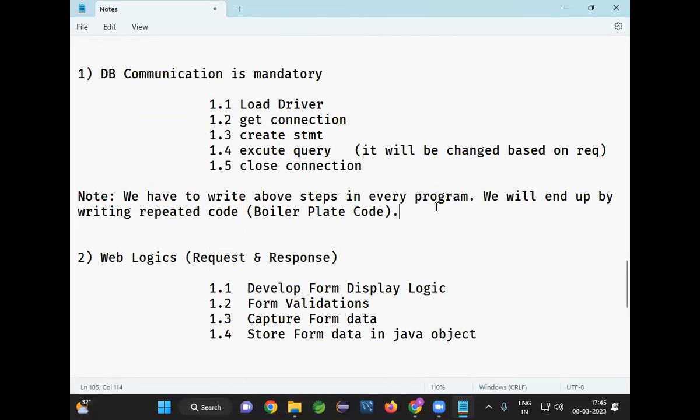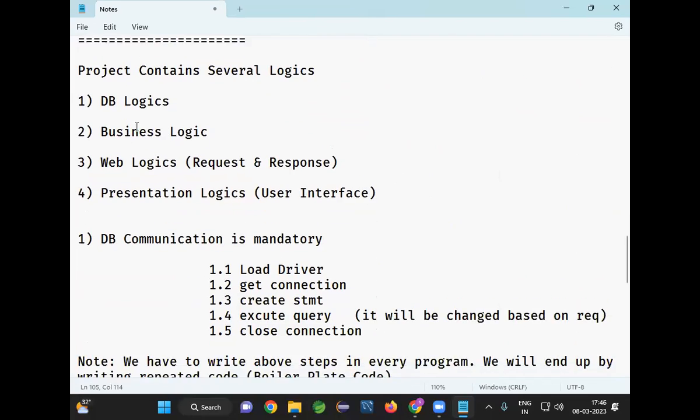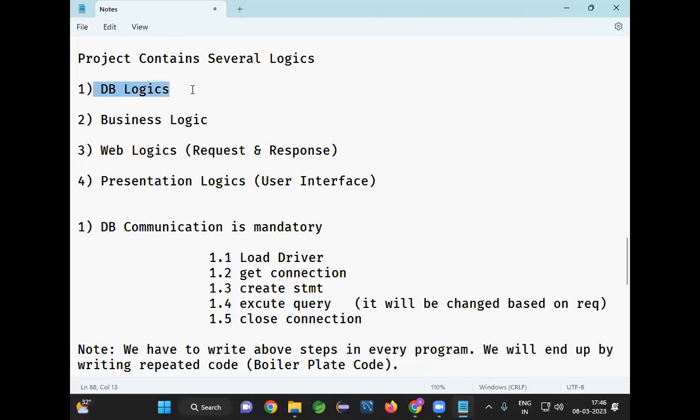Now, if you are developing a Java project, database logics are common in every project, web logic will be common in every project, and presentation logic will be common in every project. Which will be different? Only the business: your project and my project will have different businesses. Your project is dealing with e-commerce, online shopping. My project is dealing with the telecom domain. His project is dealing with the banking sector. Some project is dealing with the insurance domain.